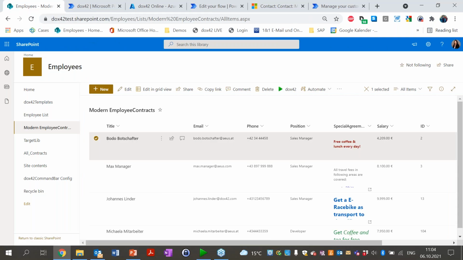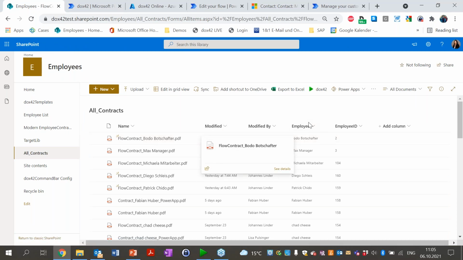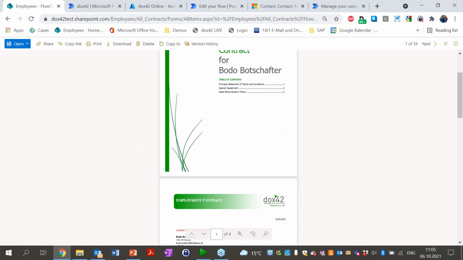And then let's have a look now in the All Contracts library. Basically about a minute ago, the contract for Bodo Botschafter was generated.